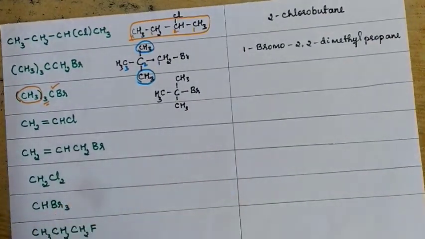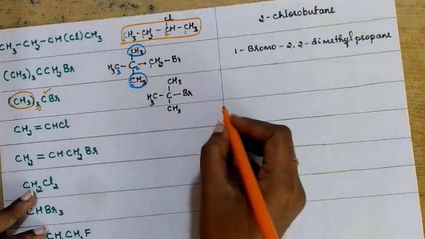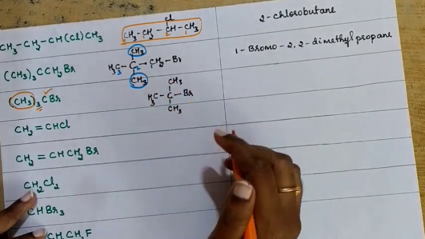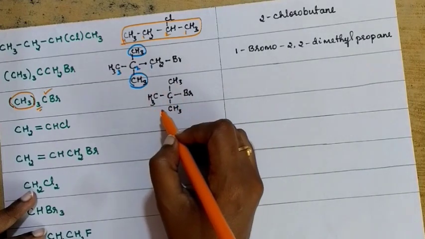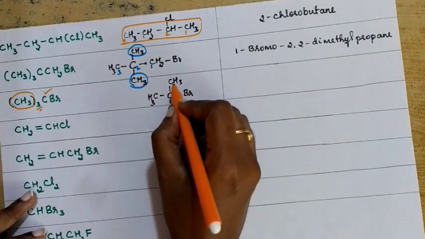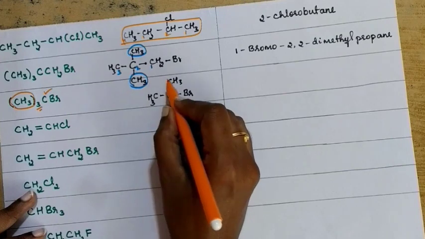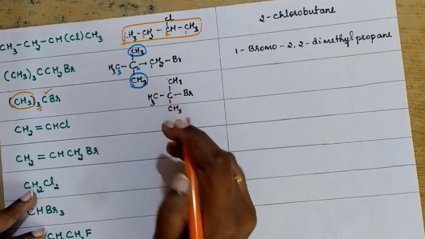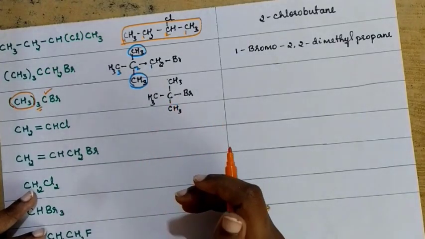So how do you name this compound? Can you select the parent chain now? Either way, it is going to be 3 only. 1, 2, 3 or 1, 2, 3. You need to select the parent chain where the maximum number of carbon atoms are going to be there.